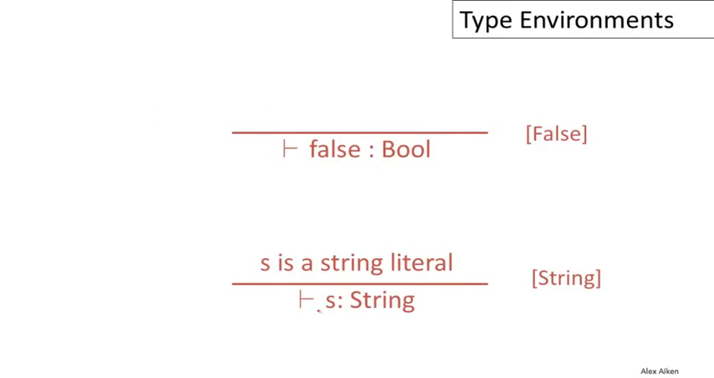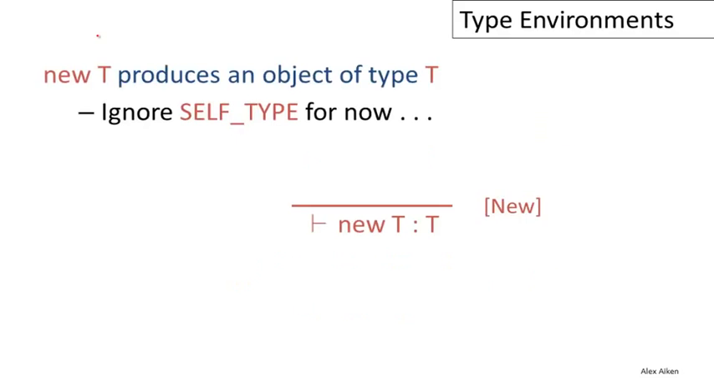If I have a string literal, s, then it's provable that that has type string, and that's also not very surprising. The expression new t produces an object of type t, and the type rule for that is very straightforward. New t has type t. And we're just going to ignore self-type for now. As I mentioned in an earlier video, we'll deal with self-type later in a video all its own.